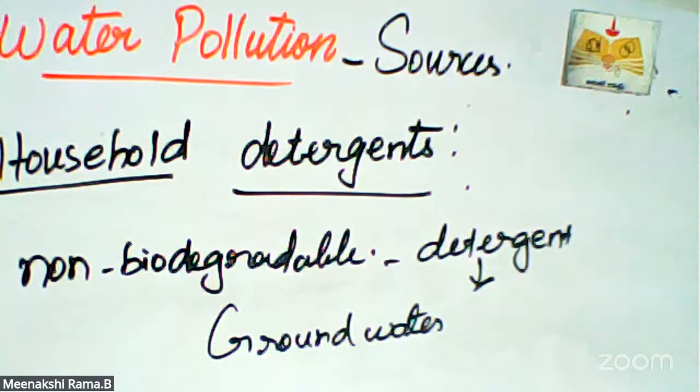In that place, many different kinds of organisms live. In the river and pond, different kinds of fishes and microorganisms are living. We use that place for washing and bathing. In that manner, detergent waste and soap waste mingle into the water. The water is harmful to those organisms living in that place.